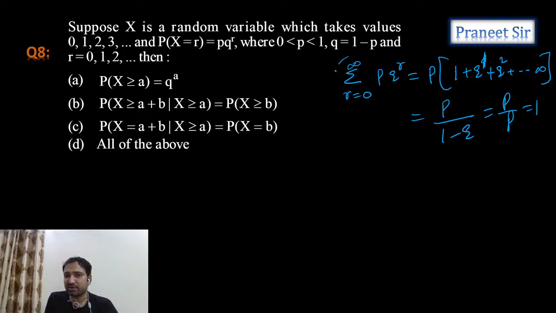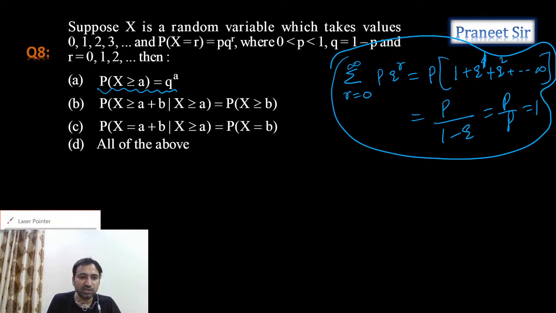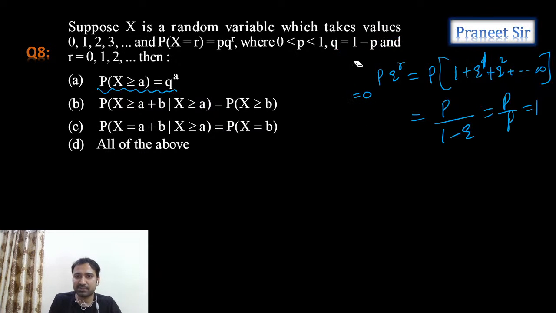So nothing we are getting from this. From this we're getting the sum of the probabilities we tried to calculate, and we're getting 1 only. So nothing we are getting here. Okay, so now what he's asking here: probability of X greater than or equal to. Let's verify the first option, guys. If you verify the first option, what do we get? There is no use of this statement, so I am erasing it. Why? Because from this we didn't get anything.